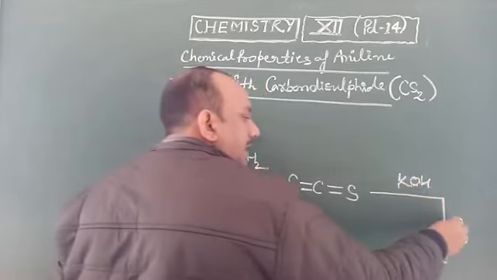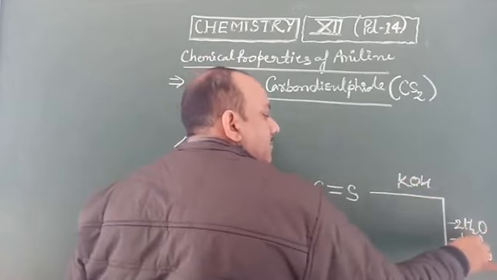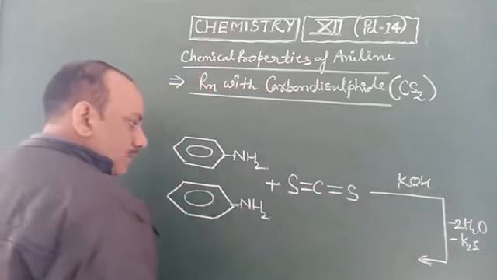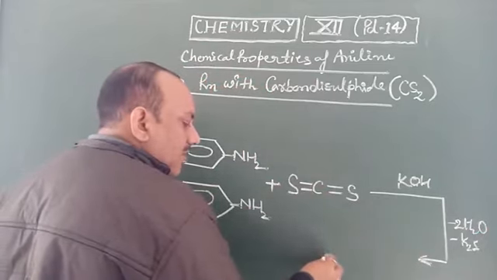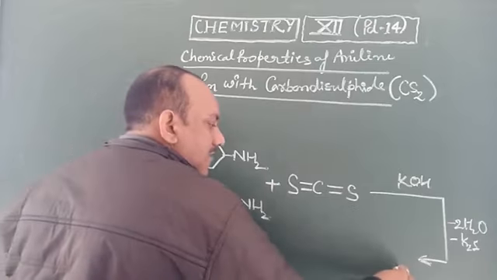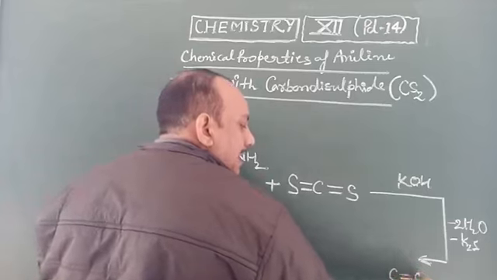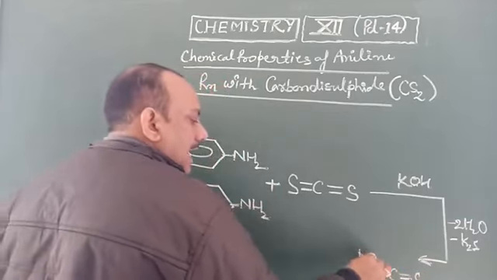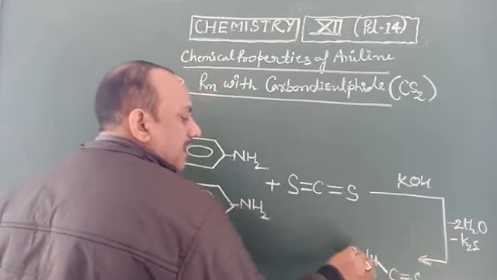It subtracts two molecules of H2O and K2S, potassium sulfide, to form diphenylthiourea. The structure of diphenylthiourea is C double bond S, single bond NH and phenyl.